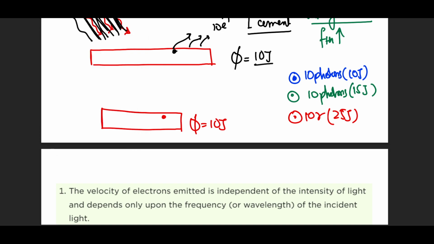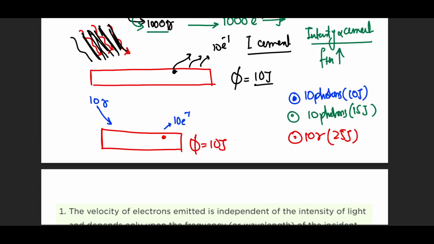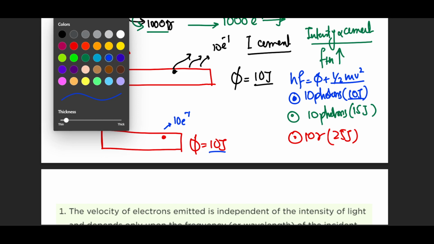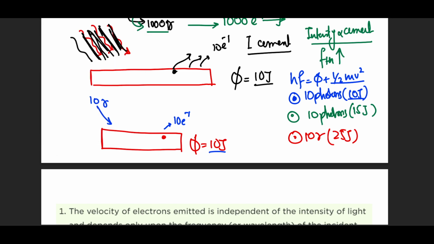Okay, so what happens with blue? You see, you send 10 photons, you barely receive 10 electrons because they will have no kinetic energy. Why? Because the equation is simple. hf equals work function plus kinetic energy. You barely manage to provide the energy to escape it. Will it have something extra to spend or to move out of there or to have some kinetic energy? No. So what is the second case?